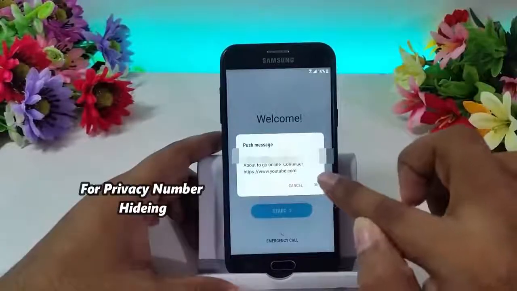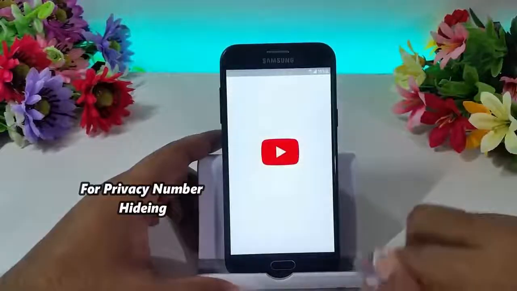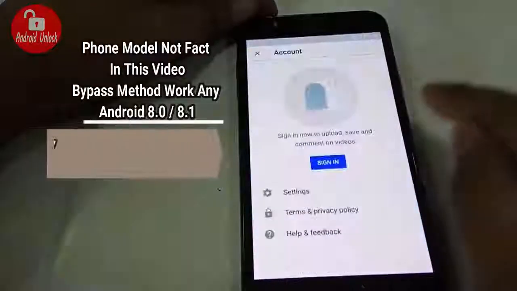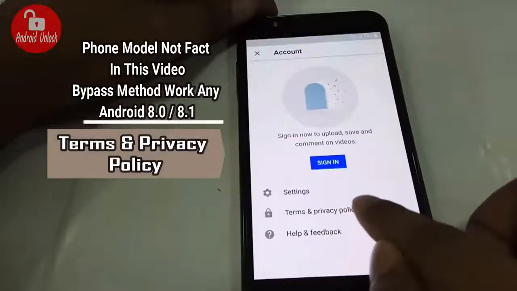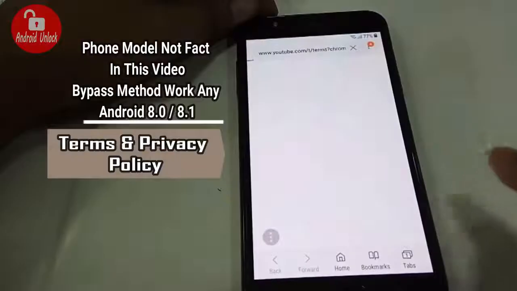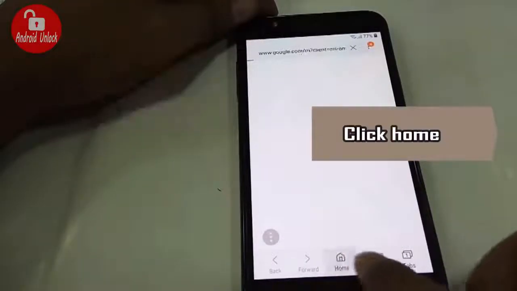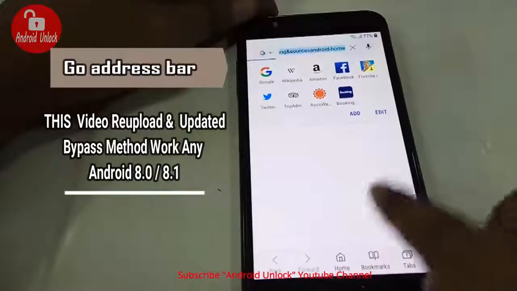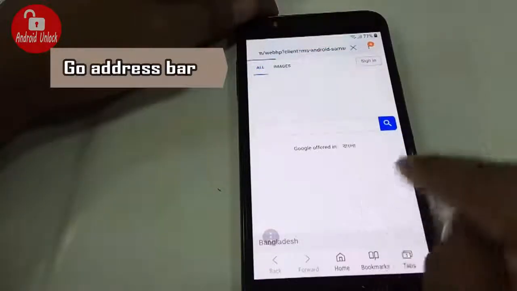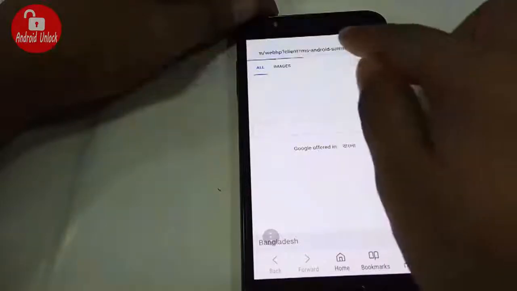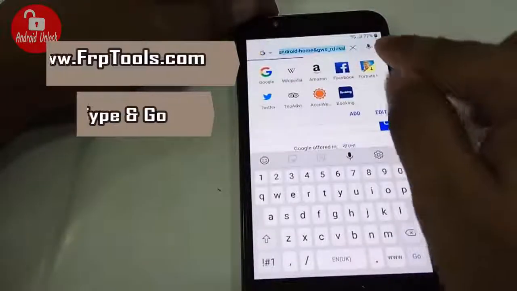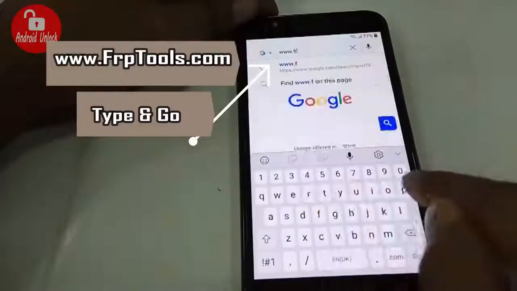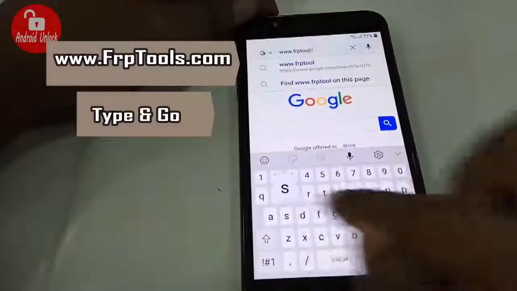Now click here, click OK, then open YouTube. And terms and privacy policy. Now press home. Go to the address bar. Type and go to www.frptools.com.